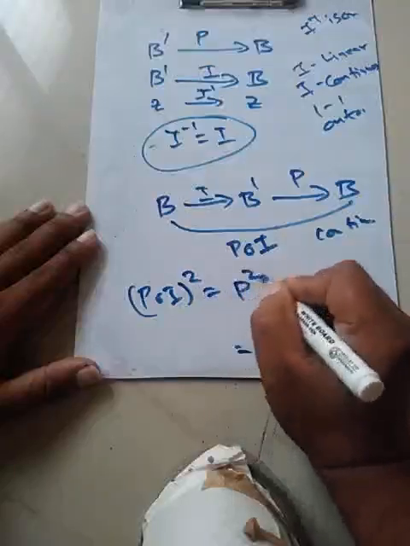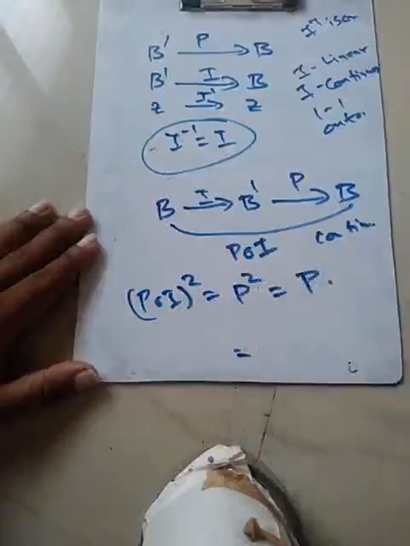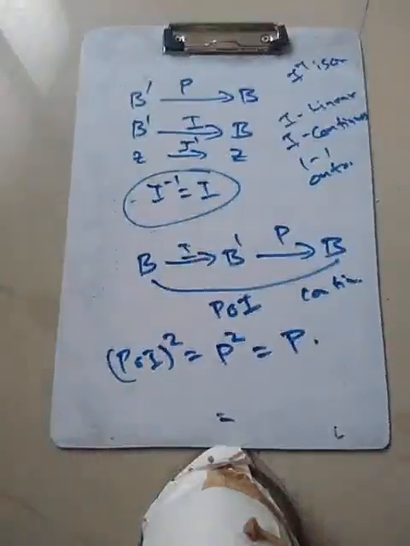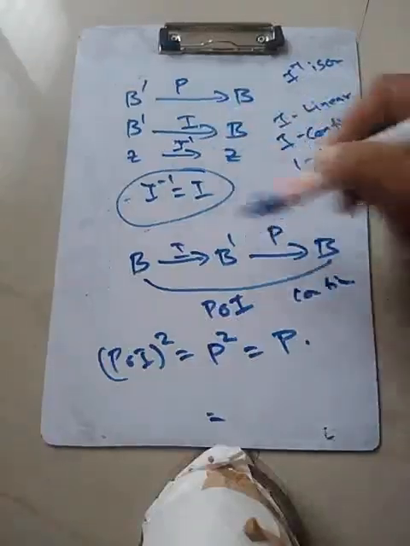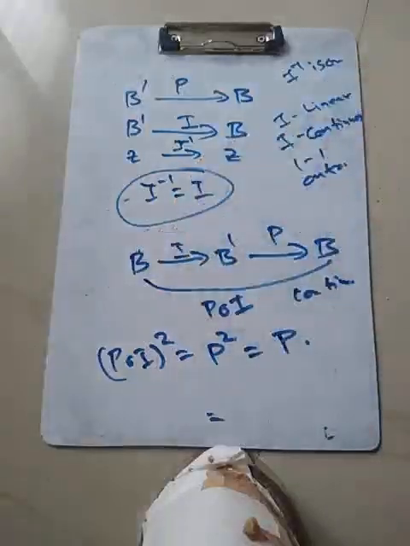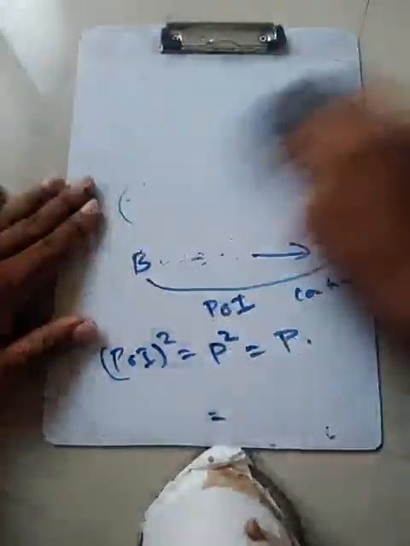It would be just P square, but P square we have shown is just P. So this proves that P is continuous from B dash to B, so P is continuous from B to B also, which is P composed I. So we have shown that given two closed linear subspaces, if the space is a direct sum of M and N, then we can define a projection map on a Banach space.